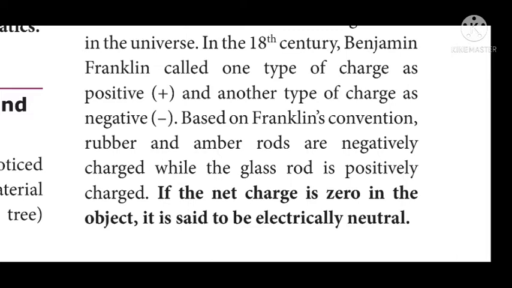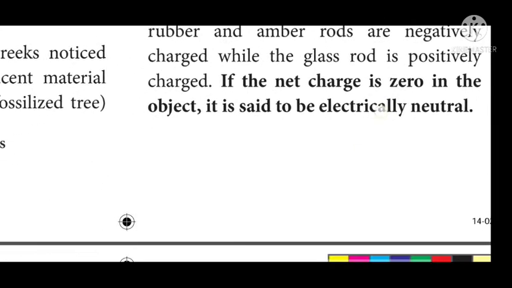But what about the net charge? Consider the glass rod: initially the number of electrons and protons in that object is equal. So during rubbing, charges are transferred from the positive material to the negative material. In that time, charges are only transferred, so the transfer does not affect the net charge. So the net charge is 0 and the object is said to be electrically neutral.